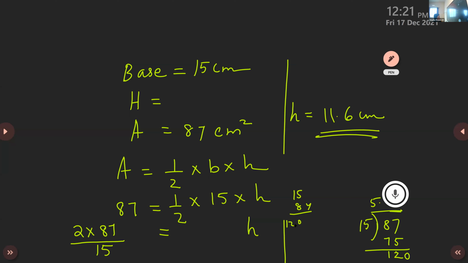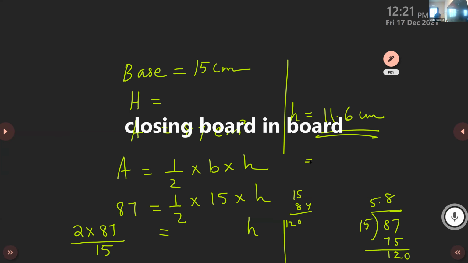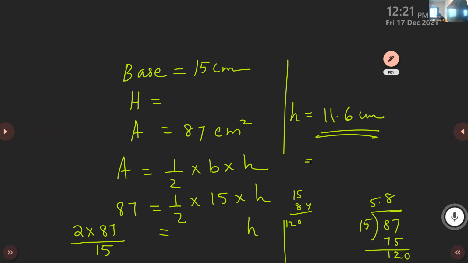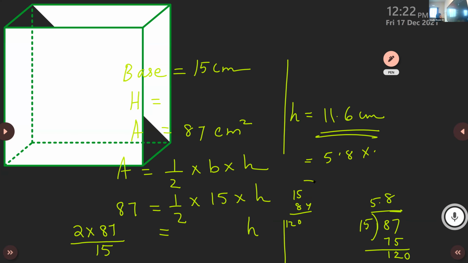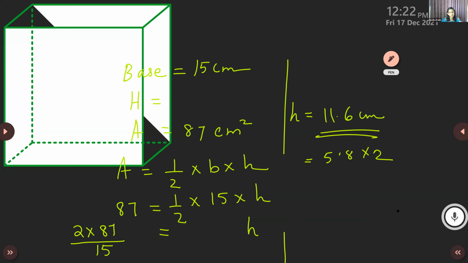Okay, eight. So 5.8 you got? Yes, ma'am, 5.8. So 87 by 15 you got 5.8. So 5.8 multiplied by 2. What is the answer you get? 5.8 into 2 is 11.6. Answer is 11.6 centimeters.